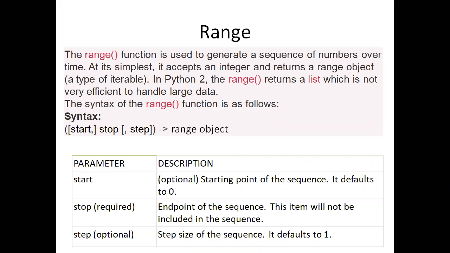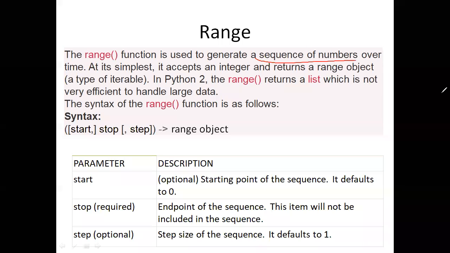And the next sequential type is range. Range is a function which is used to generate the sequence of numbers. So it is used to generate a sequence of numbers.